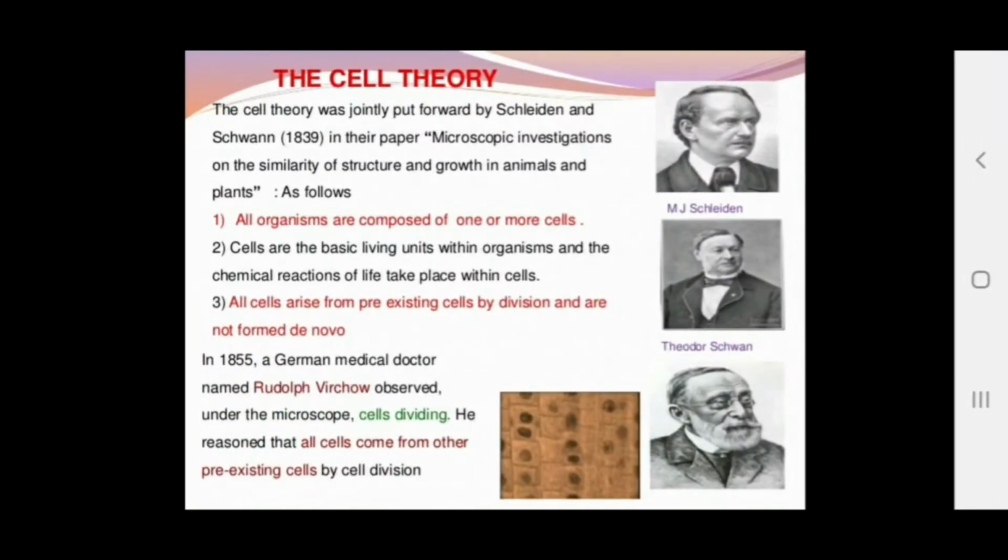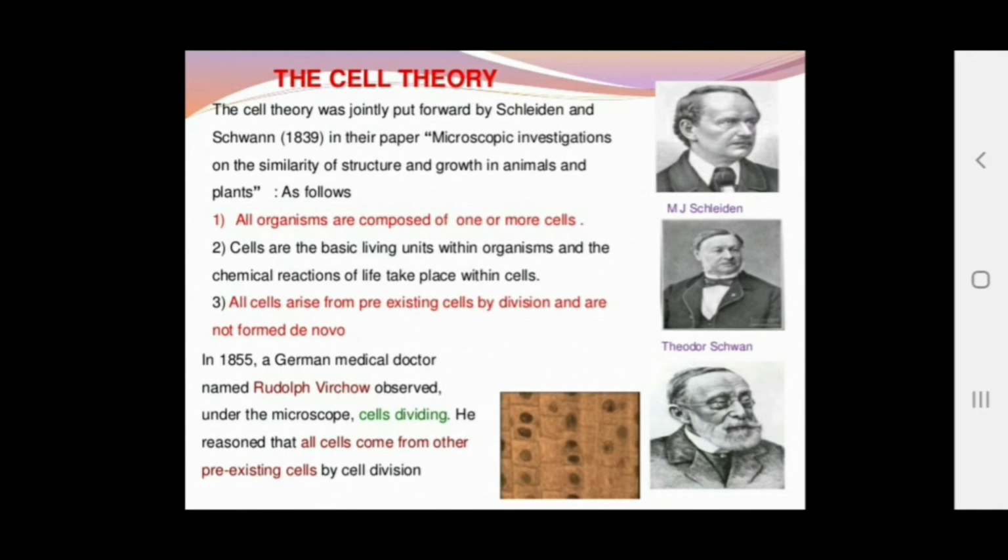The cell theory was jointly put forward by Schleiden and Schwann in 1838-39 in their paper, Microscopical Investigations on the Accordance in the Structure and Growth of Plants and Animals. Their postulates were: all organisms are composed of one or more cells.